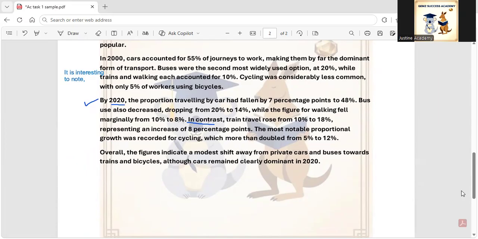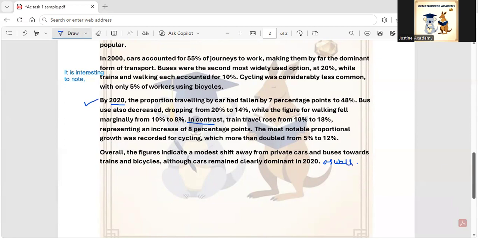You can also write that although cars remained clearly dominant in 2020 as well. You can add that if you want to. Otherwise, it's grammatically correct as it is.